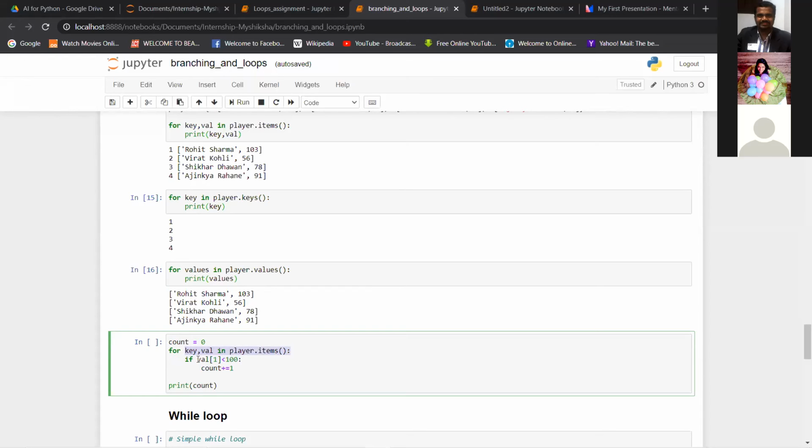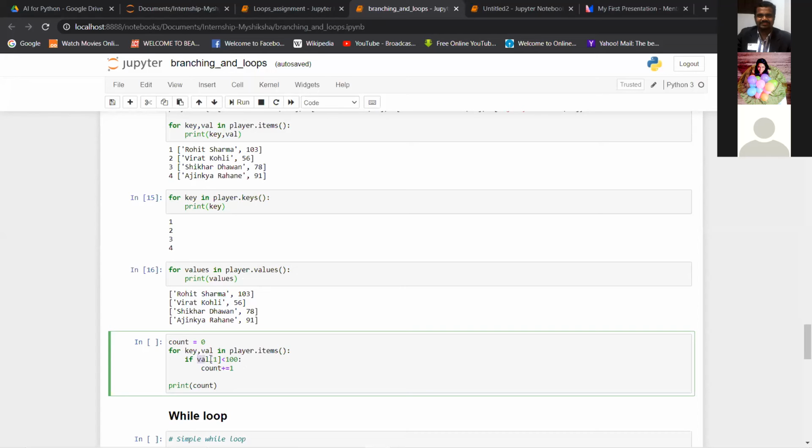This remains the same. Now the value variable is this list. So value 0 is the names, Rohit Sharma, Virat Kohli, and value 1 is these numbers. You might remember this from yesterday.